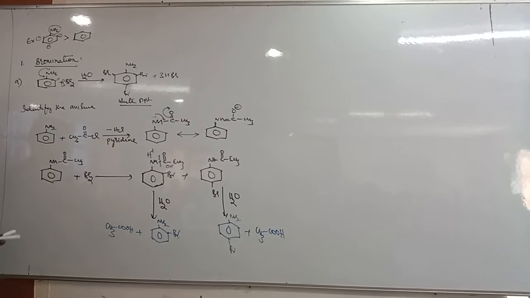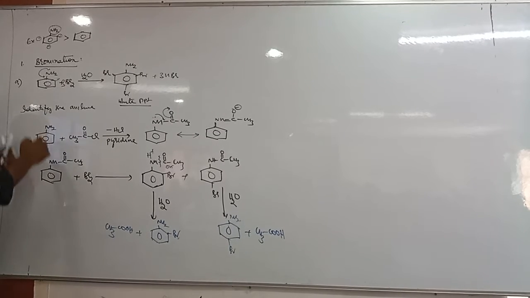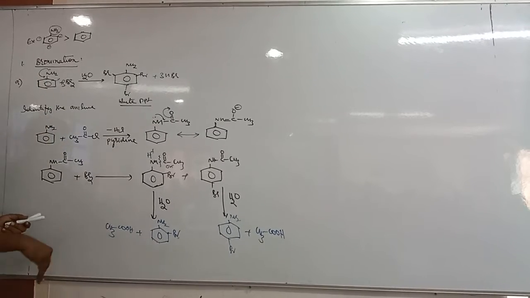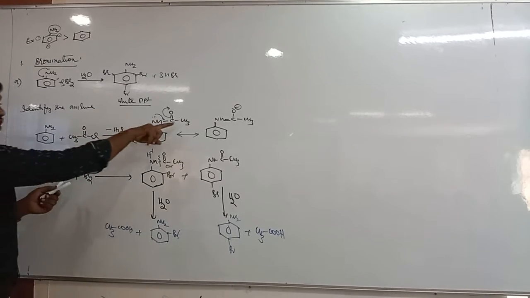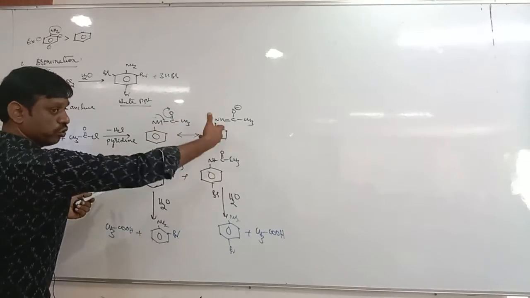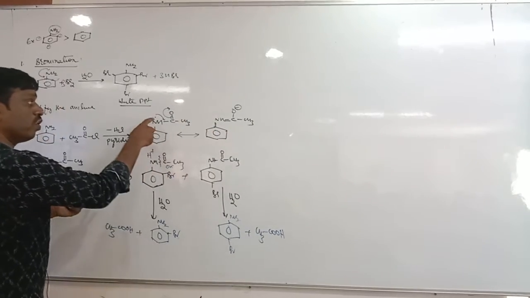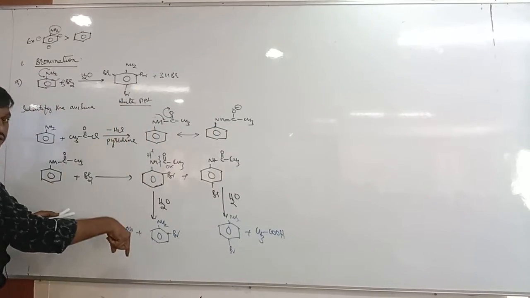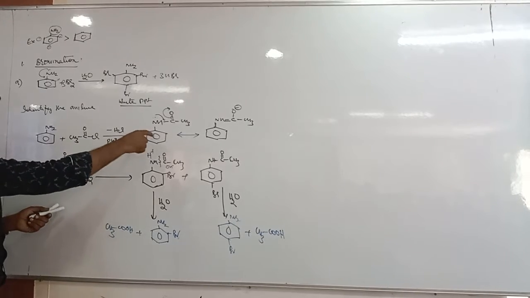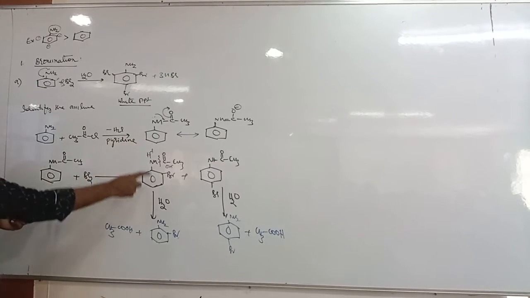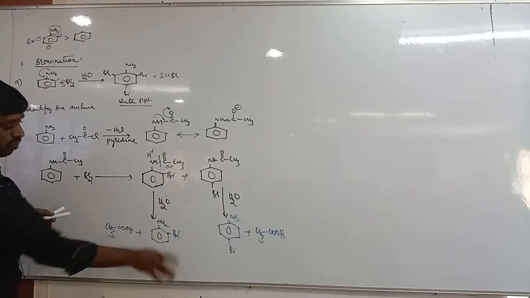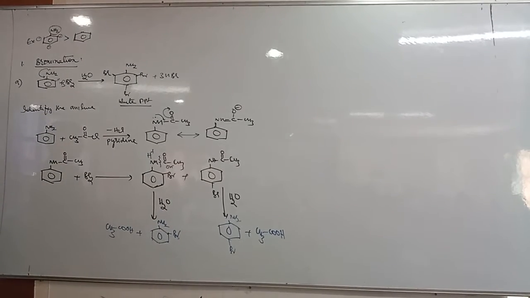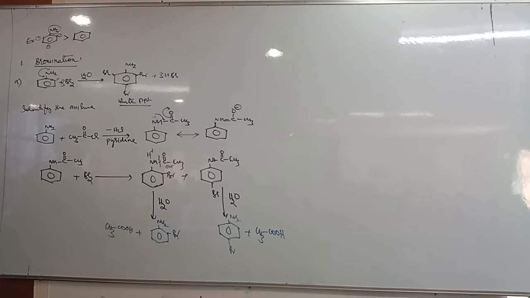Protection is nothing but stopping the lone pair electron entering into the benzene ring by acylation. Okay, this acyl group is a what? Electron withdrawing group. So due to the electron withdrawing group, now the lone pair electron does not enter into the benzene ring. That's why it is not activated. Then this is a reaction with only one bromine, and followed by hydrolysis, you'll get ortho and para bromoaniline. Okay, so this is bromination.